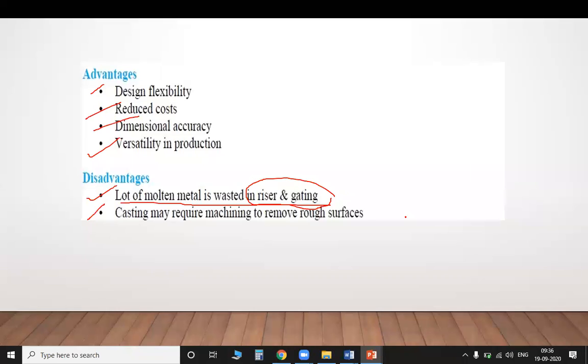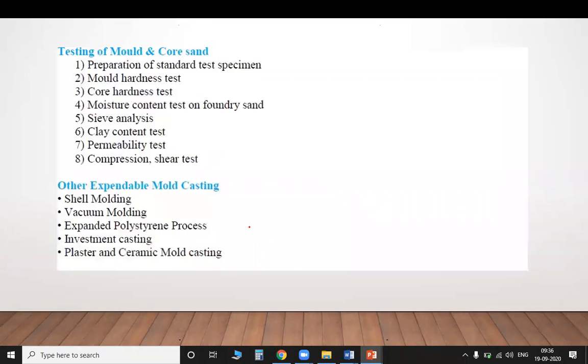Whether we can deliver the product by the date given by the customer or not. After considering each and every part only, we have to take the order. Not taking an order is the easiest way. We have to think about the design considerations, and whether everything is available in our company or not. We have to see each and everything. Clear? So these are the advantages and disadvantages.